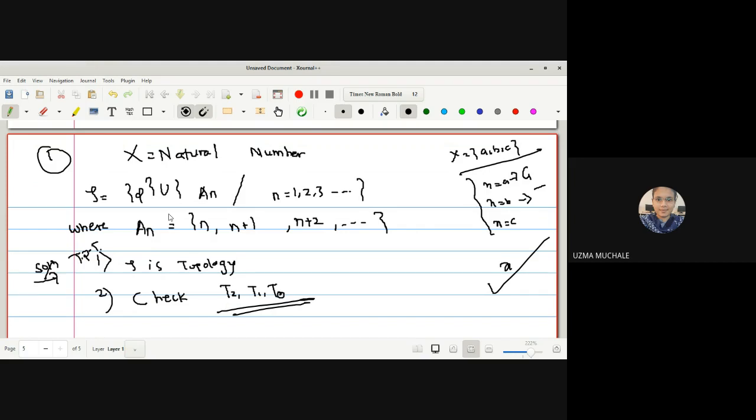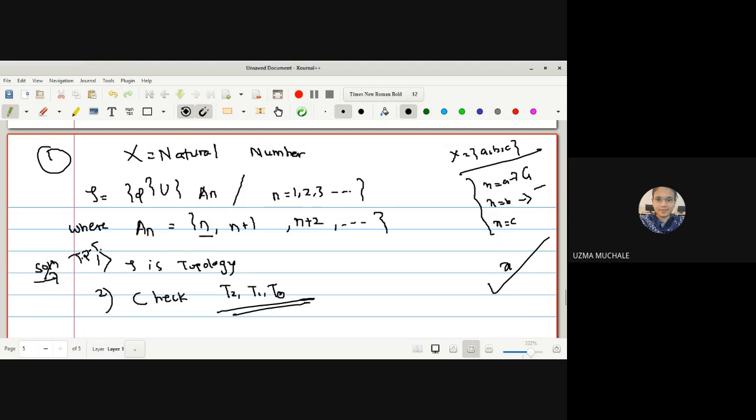Topology is defined in such a way that to be a member of τ, either it should be an empty set or it is written as An. What is An? If I write n equal to 1, it will be the natural number set itself. If I start n with 2, it will be 2, 3, 4, 5, 6 and so on. If I start n with 100, the set will be 100, 101, 102 and so on.